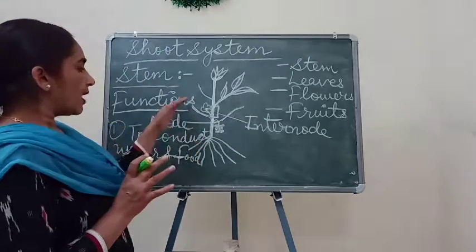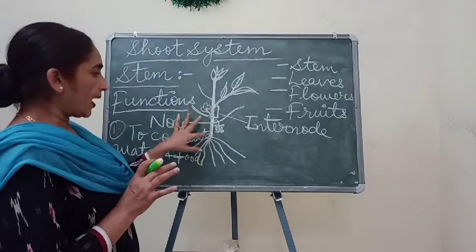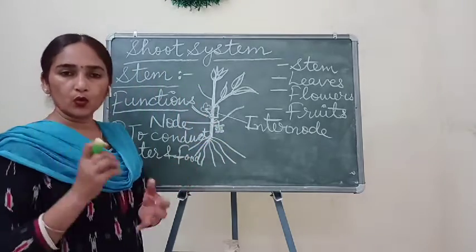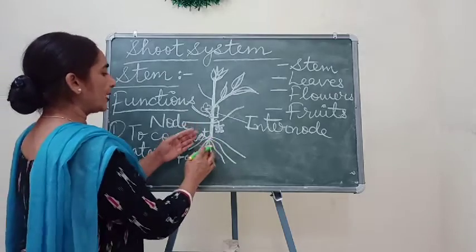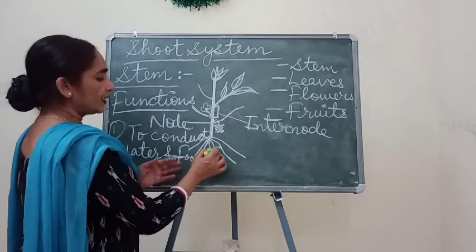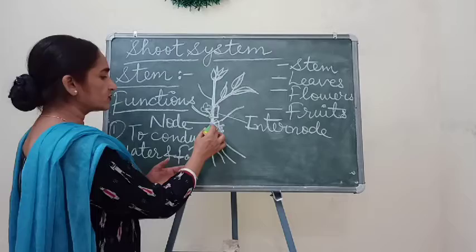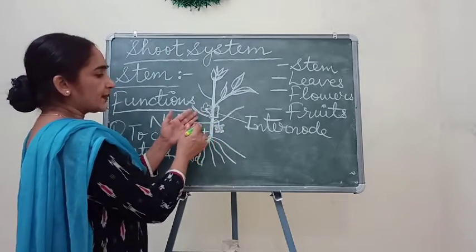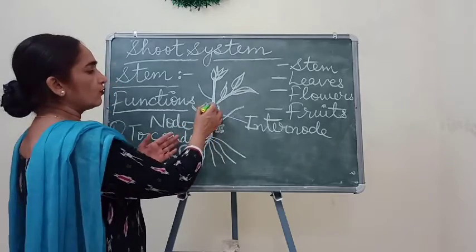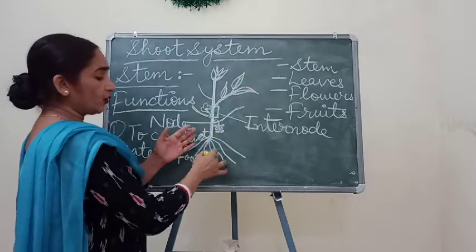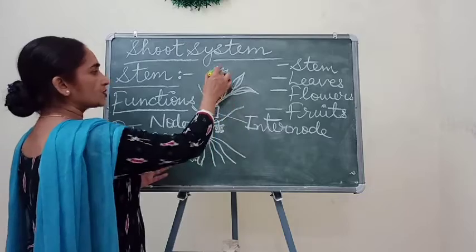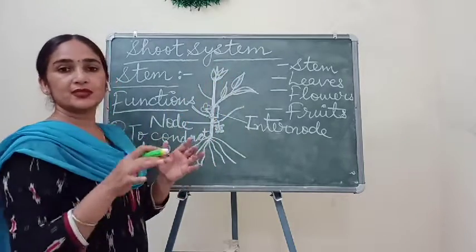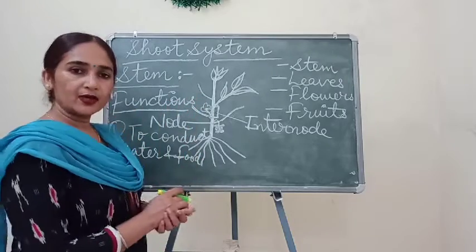Conduction means the stem conducts water and minerals from the root part. When water and minerals are absorbed through the roots, they are given to the stem, and the stem supplies this water and minerals to all parts of the plant: other branches, leaves, fruits and flowers.